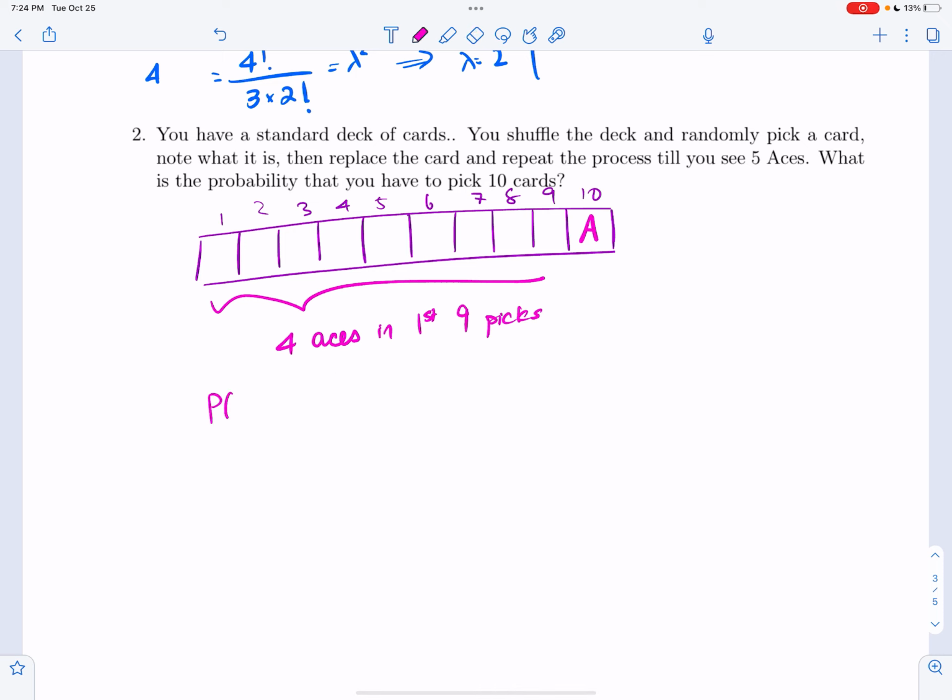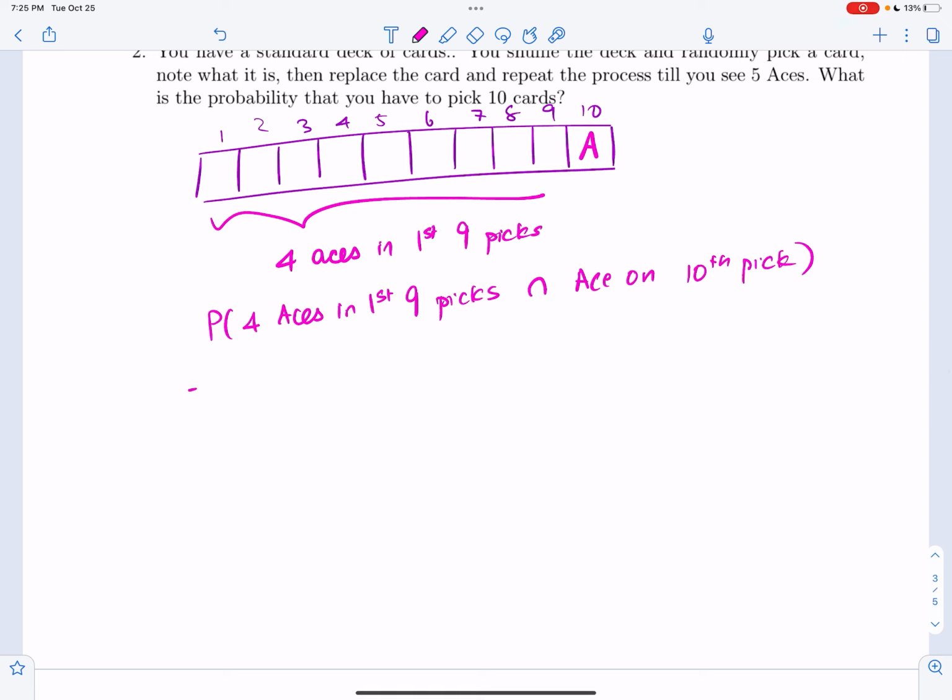We can just write the probability of 4 aces in the first 9 picks, intersection ace on the 10th pick. That's what you want, right? So you could have just thought it out without remembering what the negative binomial random variable is about. Okay, well, there's independence of picks because it's first well shuffled. So this intersection is the product of the probabilities.